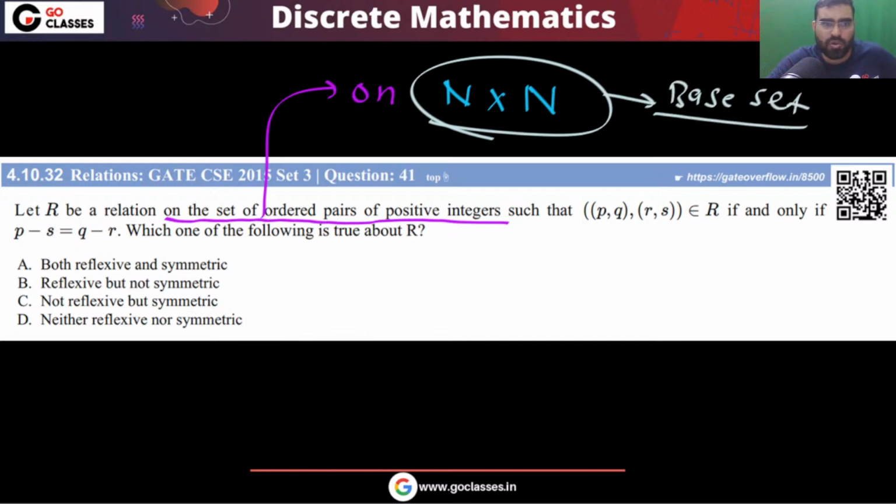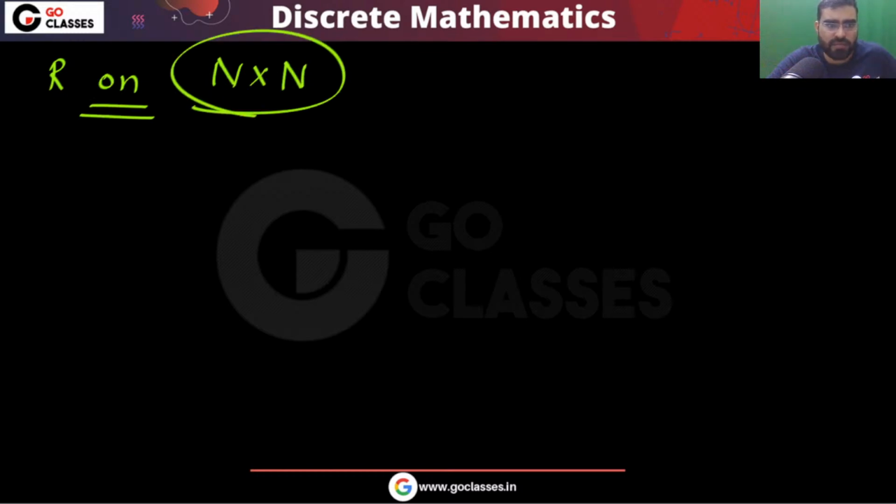Please understand that your relation is defined on set of ordered pairs of positive integers. So your base set is N cross N. This is very important: you are defining relation R on N cross N. On this base set you are defining the relation.